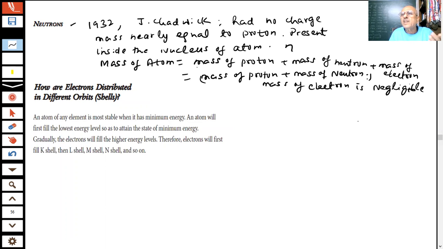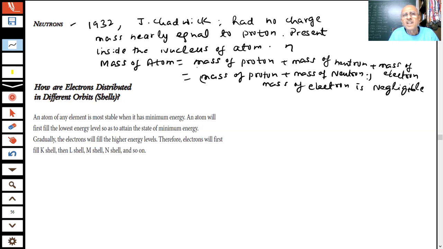The mass of an electron is about 1 by 2000, or 1 by 1848, times that of the proton or neutron. So protons and neutrons are about 2000 times heavier than the electron. So we can assume that it is negligible mass, very small, and we can consider the mass of the atom to be the mass of proton plus the mass of neutron.